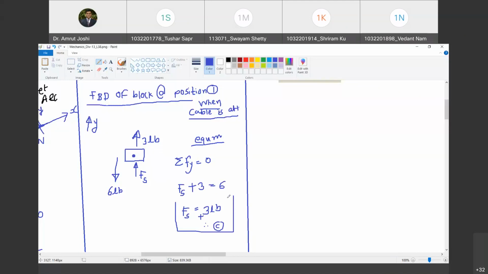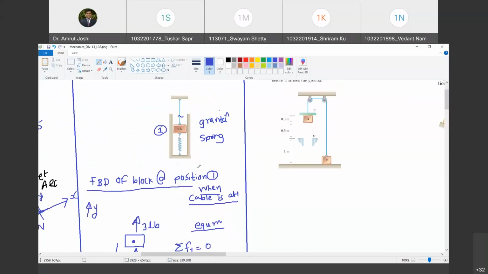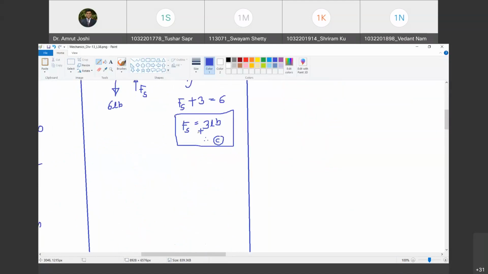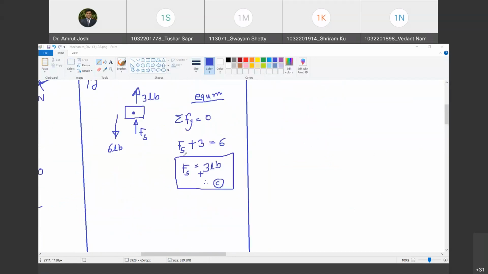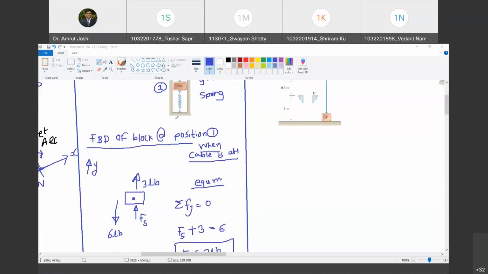Yes, sir. Now look, why did I do this? Because when the motion started, the spring was not at its unstretched, original length. It was already compressed by some force. Do you agree with me? Yes, sir. The spring has already been compressed by the force of 3 lb. Happy? Yes, sir. So what must be the deformation of the spring at the beginning of this event?